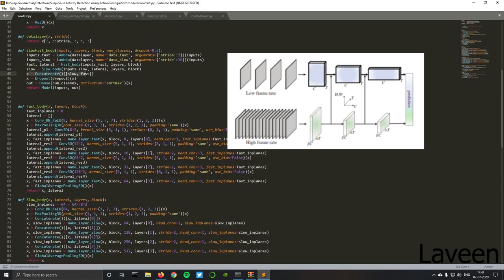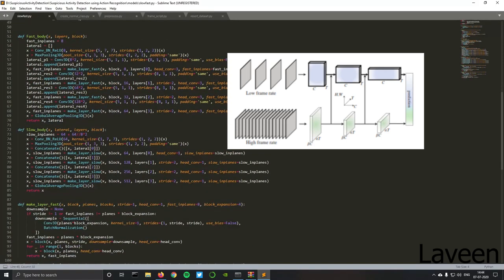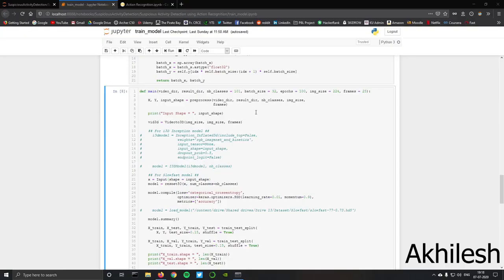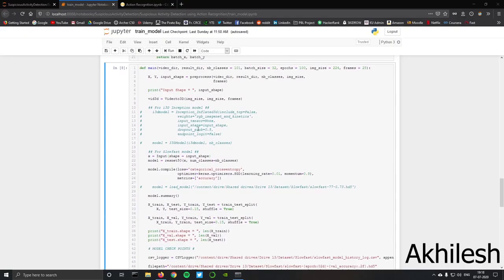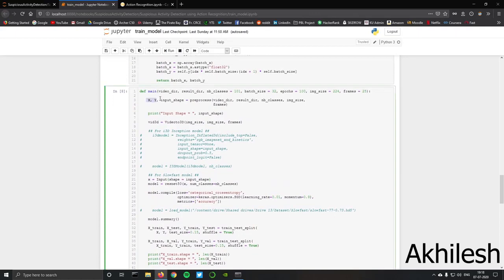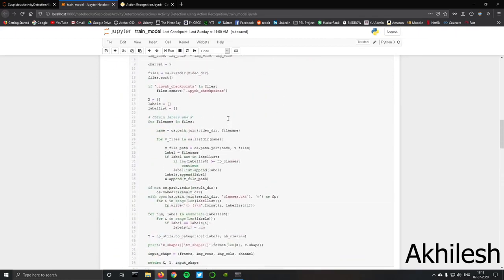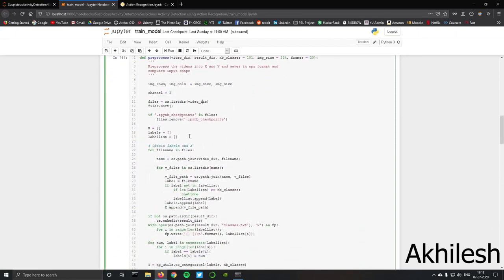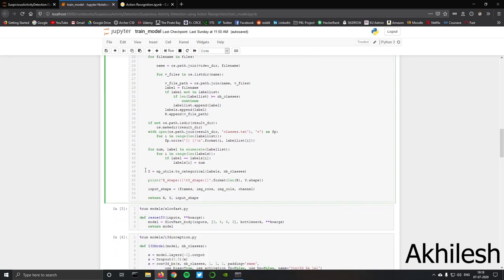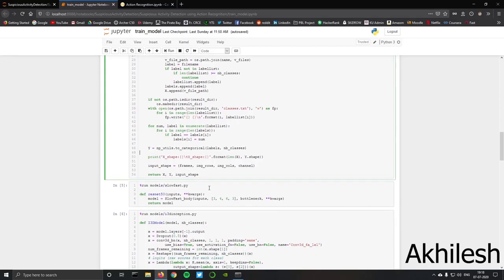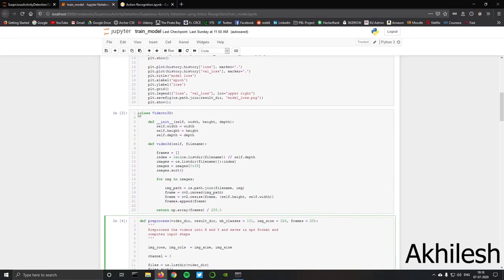The base model for both pathways is based on ResNet 50 model. We use Keras framework for creating the model and training it. First, we obtain the video clip location of all the videos in the dataset and store them in X variable. At the same time, we also create the Y variable which contains the one-hot encoding of each of the class of the respective video. We create a video to 3D object which is used to read the frames and create